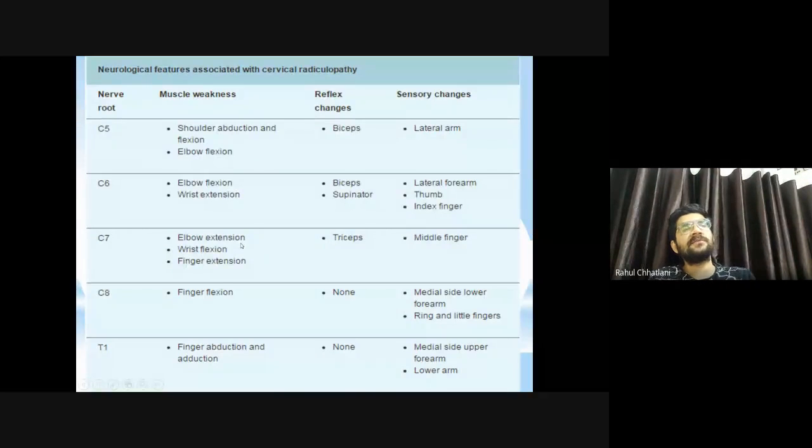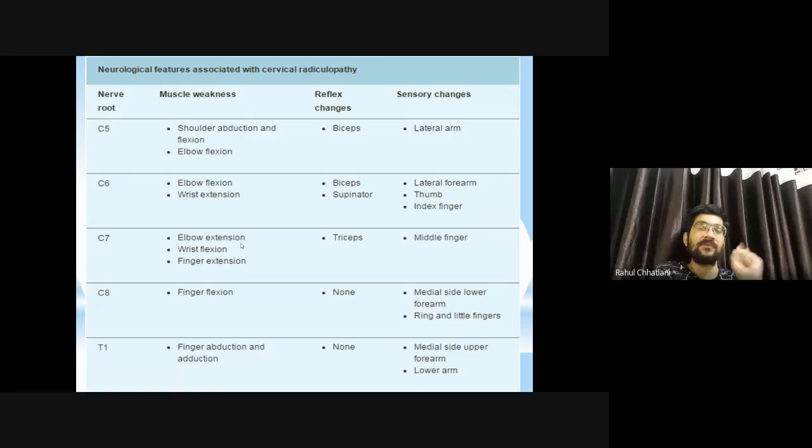Depending on which segment it is, there will be signs and symptoms. Okay, so these are the few features associated with cervical spine, more of radiculopathy. So sensory કયું છે, motor કયું છે, and which are the reflexes that can get affected. All the things have been described. So first, C5, shoulder abduction and flexion, muscle weakness, myotomes are affected. So shoulder abduction and flexion with elbow flexion, these will be affected. Reflexes affected will be biceps, sensory on the lateral aspect of the arm.